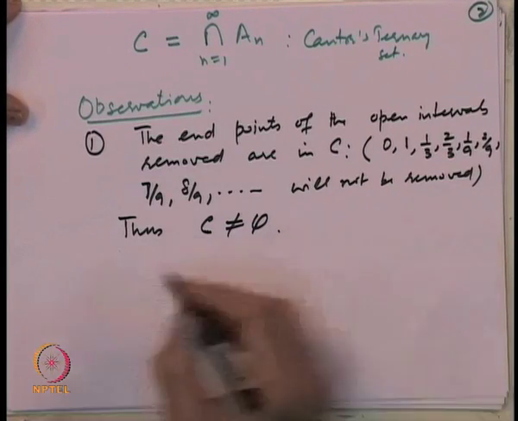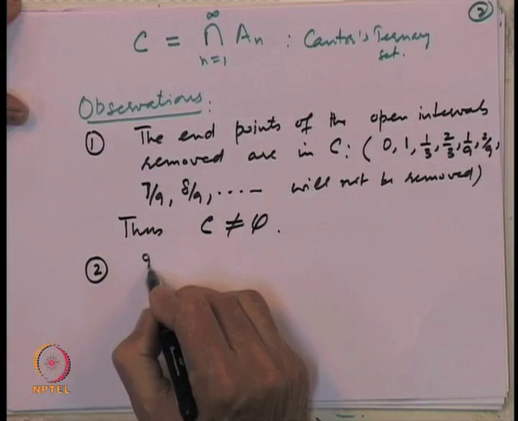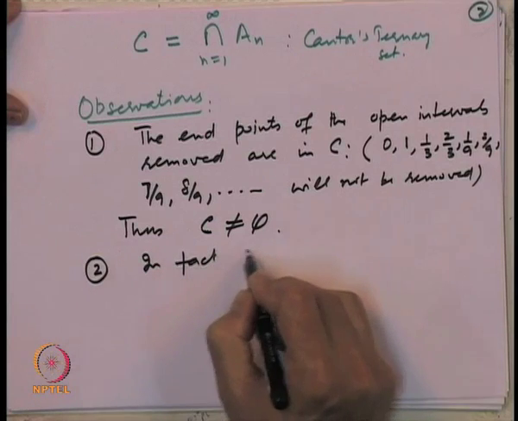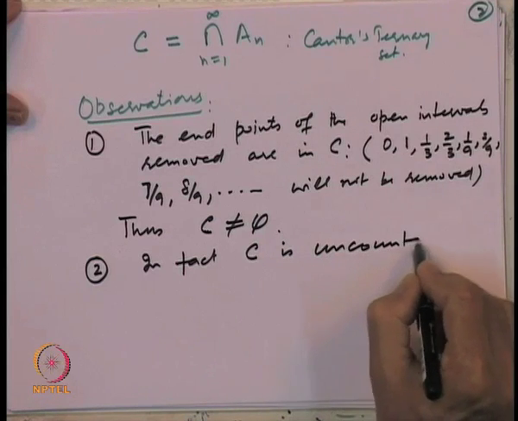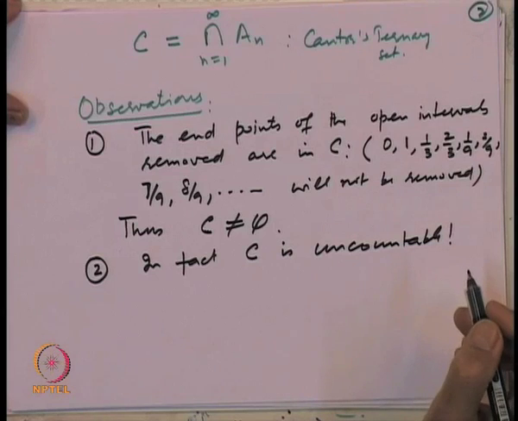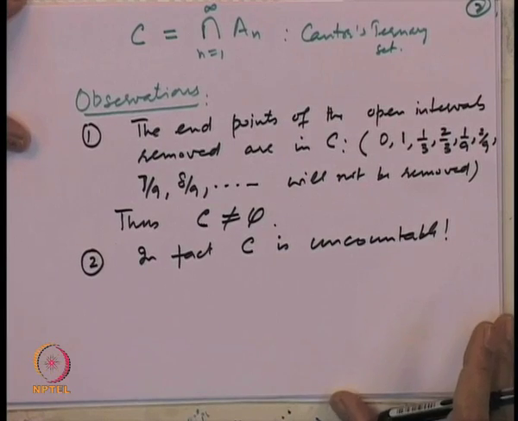And the second observation: we want to show that in fact C is an uncountable set. So, how do we prove C is uncountable?